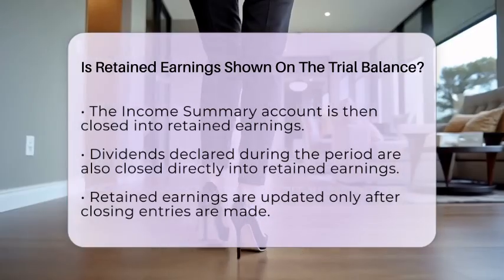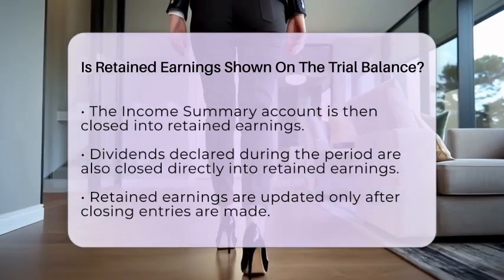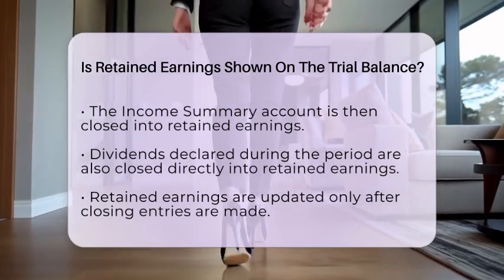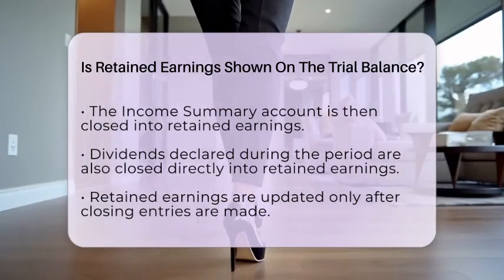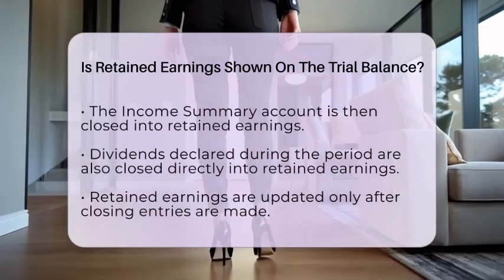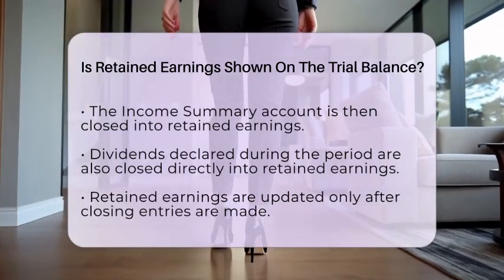Dividends, on the other hand, are recorded in a separate temporary account during the period. They do appear in the trial balance until closing entries transfer their balance to retained earnings. So, while dividends can show up on the trial balance, retained earnings usually do not until after the closing process.